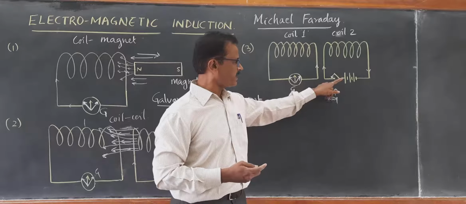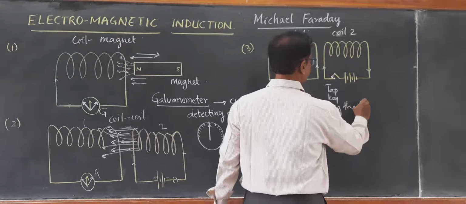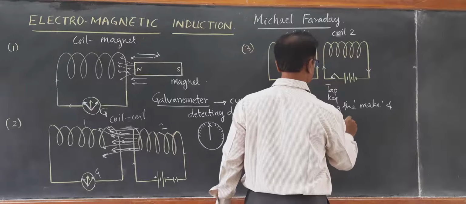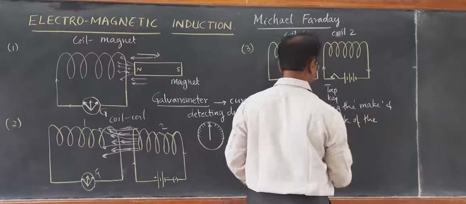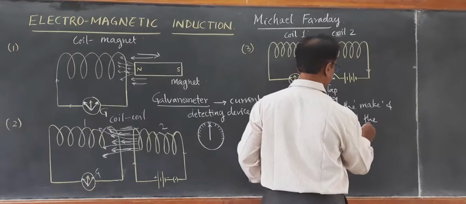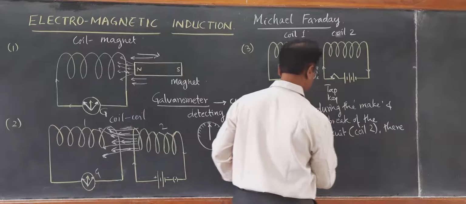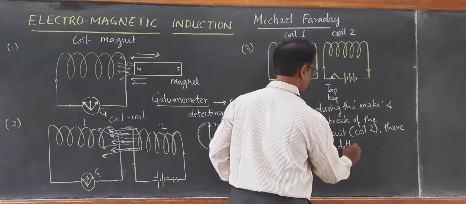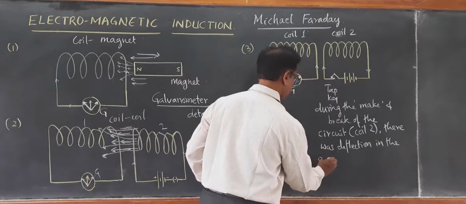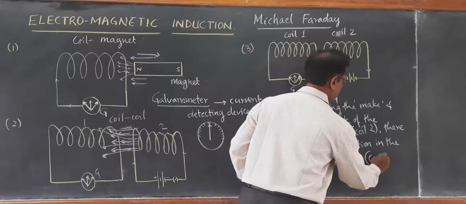It means during the make and break of the circuit of coil number 2, there was deflection in the galvanometer of coil number 1.